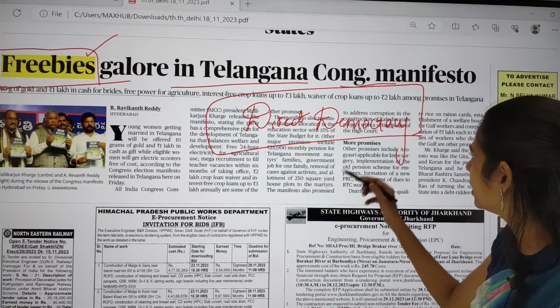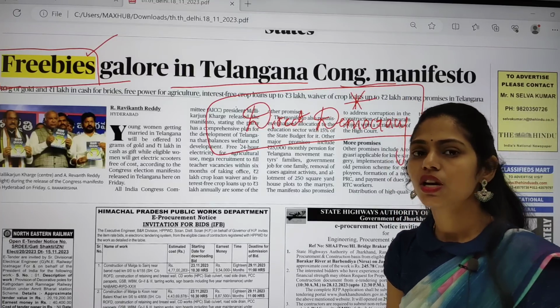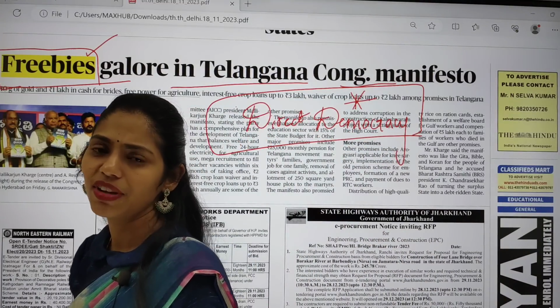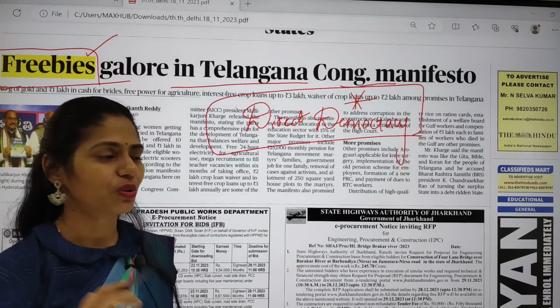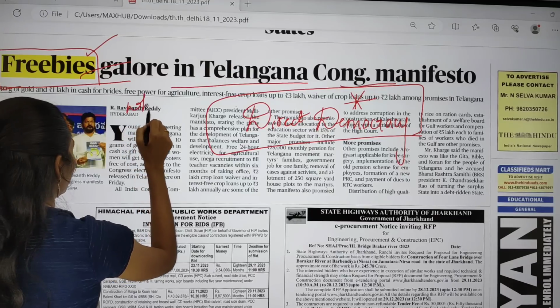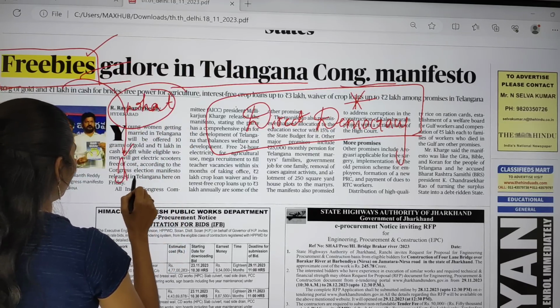Okay, so here you can connect this article with these direct democracy tools. Please let me know what those direct democracy tools are. For example, we have recall, we have plebiscite. Okay, please let me know others also. And you have to see what these freebies are and how they are going to impact.